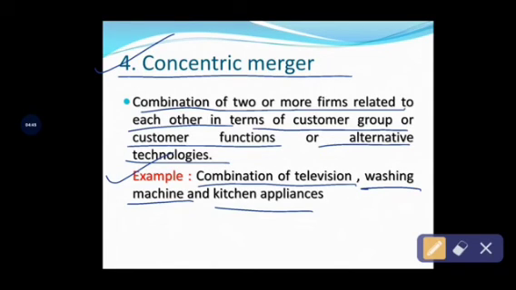So based on that customer concentration, the companies decide to merge together to give better service to a customer in a single shot. This type of merger takes place between 2 companies to improve their services in terms of customer functionality, customer groups and customer loyalty.